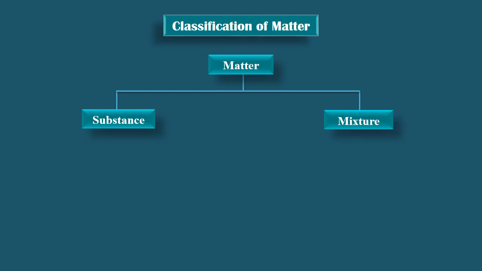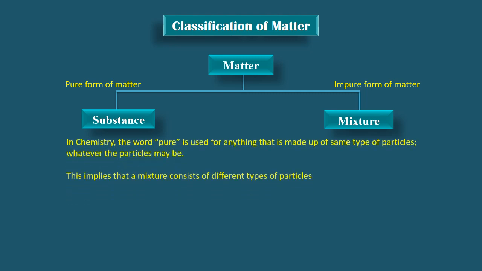The matter around us may be classified as substance and mixture. Substance is a pure form of matter while its impure form is called mixture. In chemistry, the word pure is used for anything that is made up of a same type of particles, whatever the particles may be. This implies that a mixture consists of different types of particles.